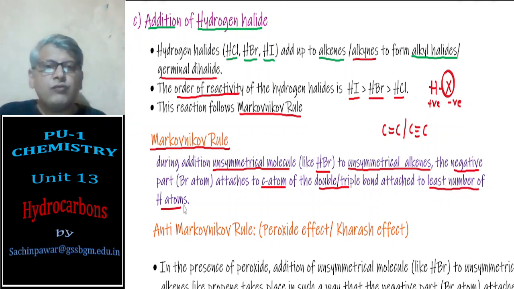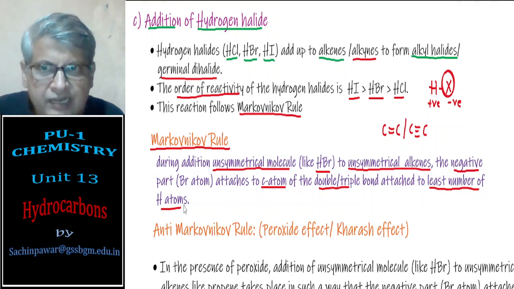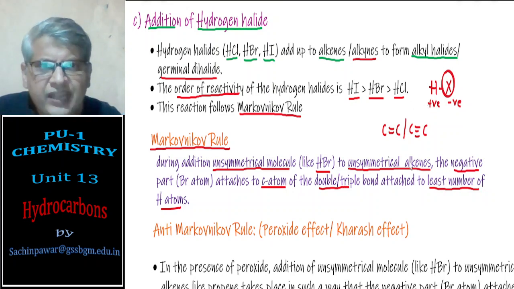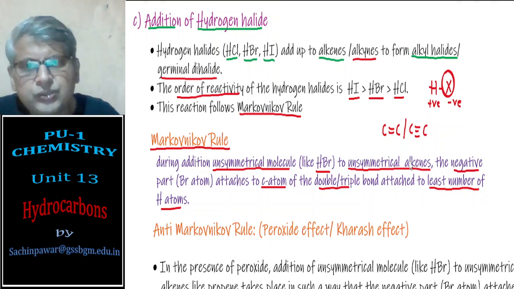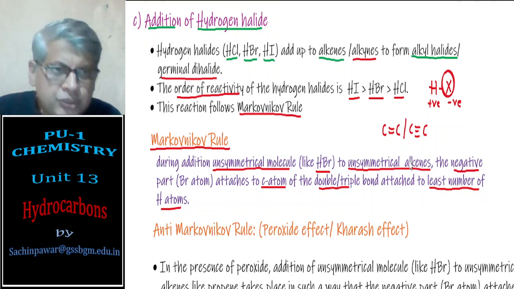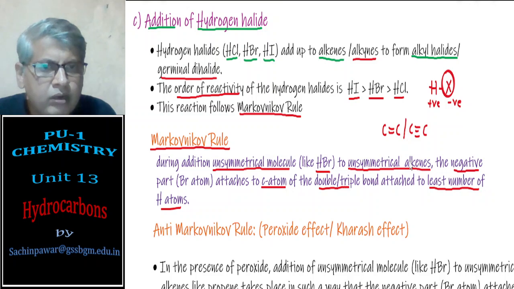This is the Markovnikov rule. So during addition of hydrogen halides to alkenes, the halogen should go to that carbon atom of the double bond which is attached to the least number of hydrogens.